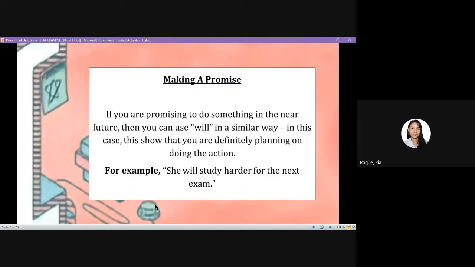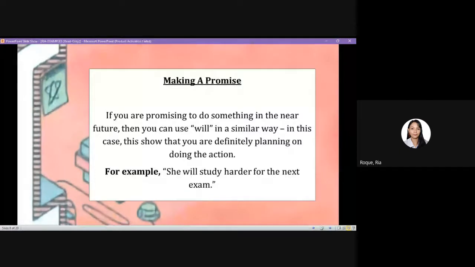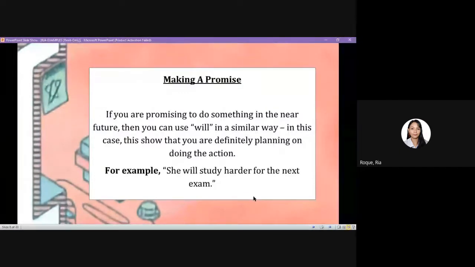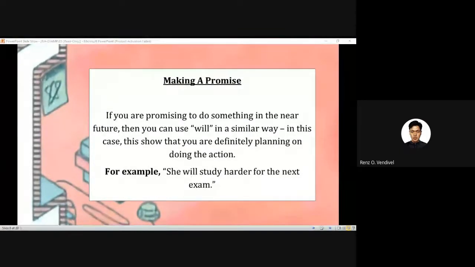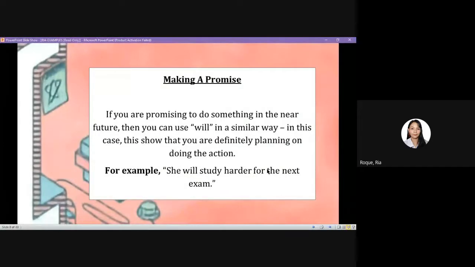Next is for making a promise. If you are promising to do something in the near future, then you can use will in a similar way. In this case, this shows that you are definitely planning on doing the action and it's not just a suggestion. So, only use it when you mean it. Okay, students? Yes, ma'am. Very good. For example, she will study harder for the next exam.